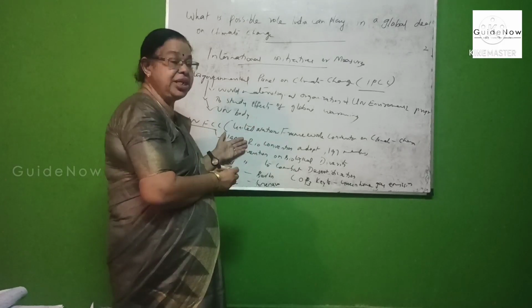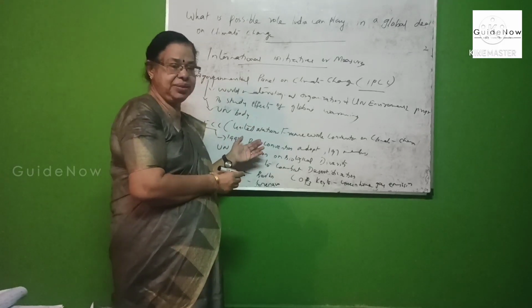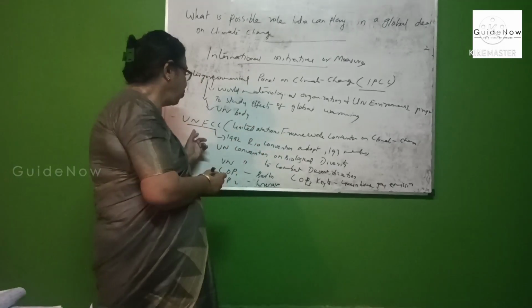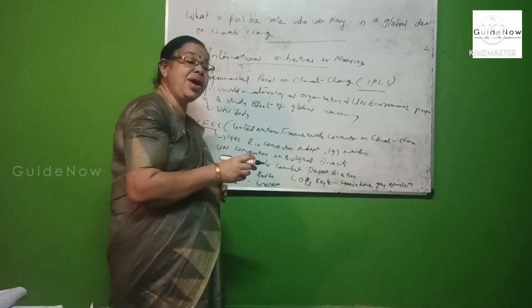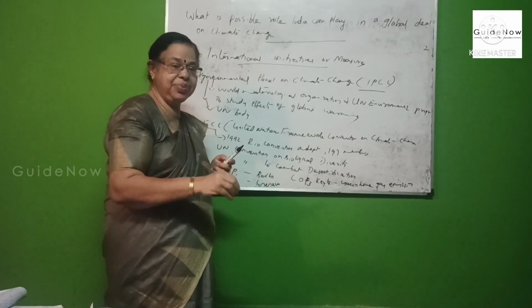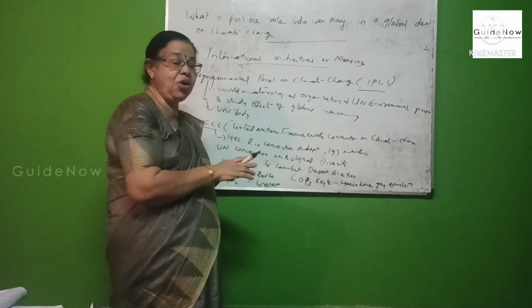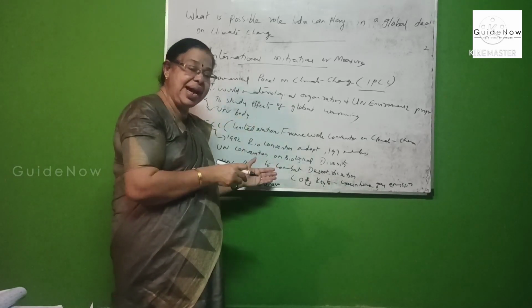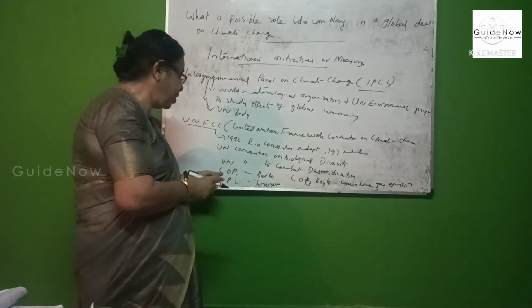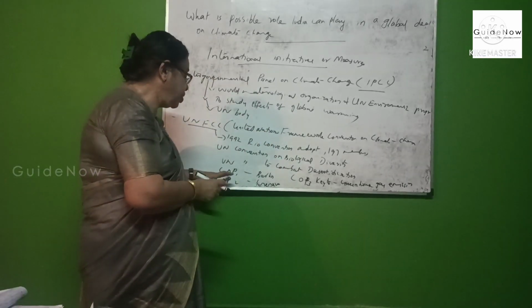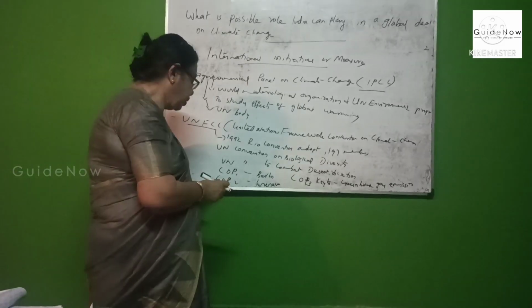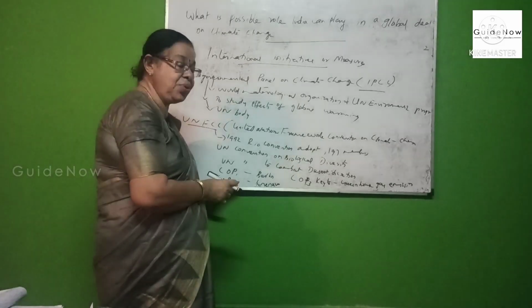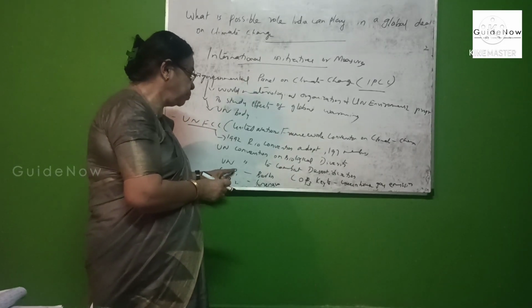UNFCCC included 197 member countries. These members gather together every year in a Conference of the Parties, COP.